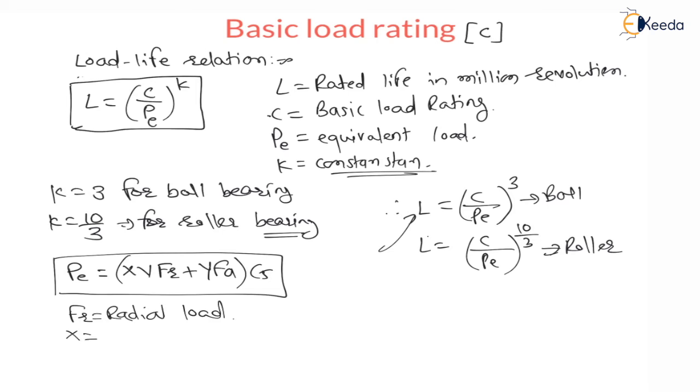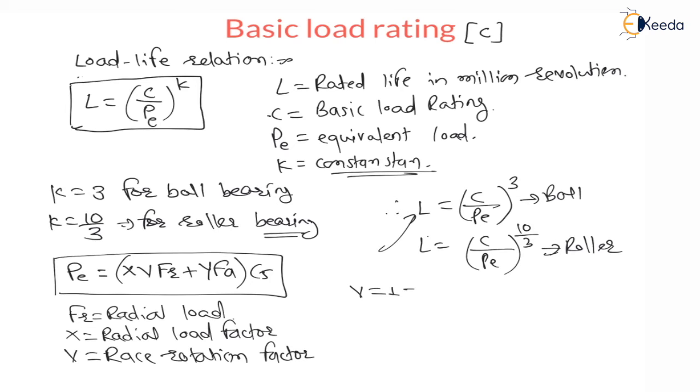Therefore X is radial load factor. And V is called race rotation factor. This V is equal to 1 for inner race rotating. My dear students, everything you need to remember. These are the standard values. You must remember these values. And this V becomes 1.2 for outer race rotating.